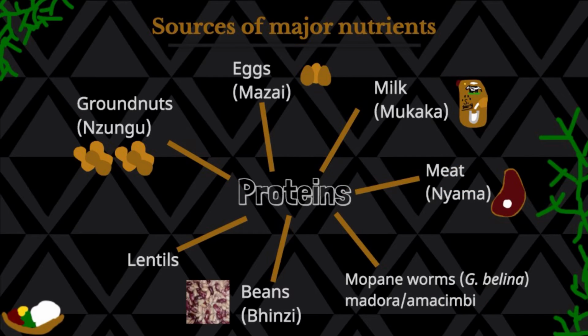So the other foods which are rich in protein are groundnuts, which we call nzungu, or peanuts. Then eggs, which we call mazai in Shona. We have milk called mkaka in Shona. We have meat called nyama. Nyama is in different languages.